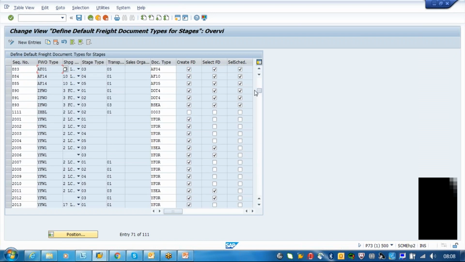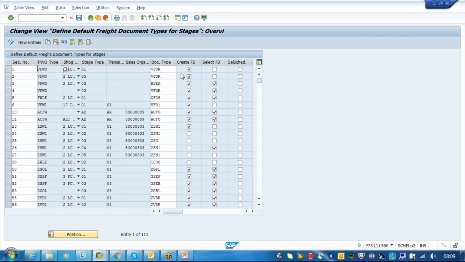Okay, it is not there. If it is there, automatically this will come as the default order type. So for this forwarding order type and for this stage, what is your freight order? Okay, so this is the first place.